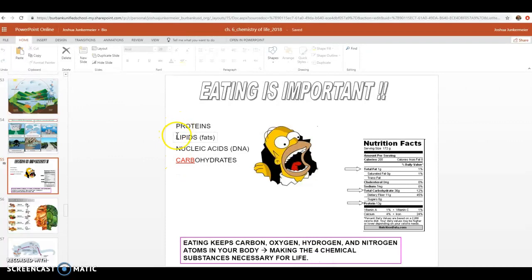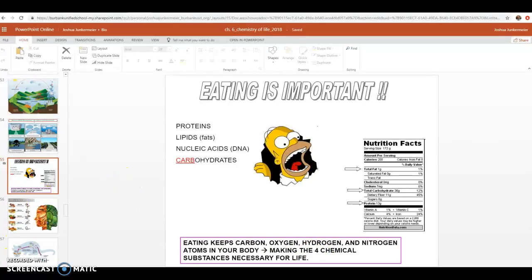That is proteins, lipids, nucleic acids, and carbohydrates. Nutritional facts always list lipids or fat molecules, carbohydrate molecules, and protein molecules. They list a lot more, but they always identify those 3 out of the 4 molecules necessary for life.